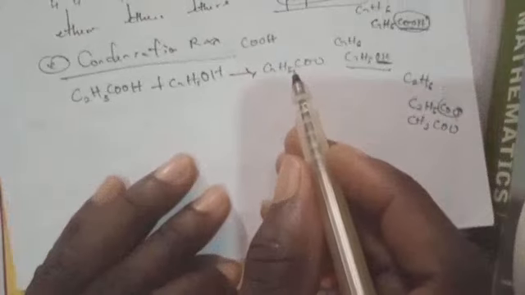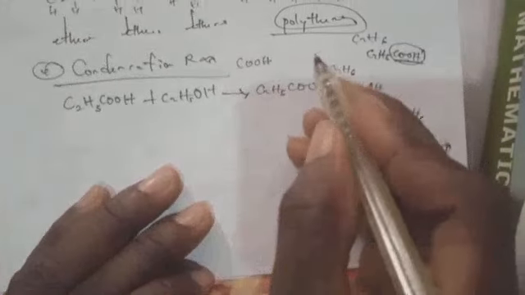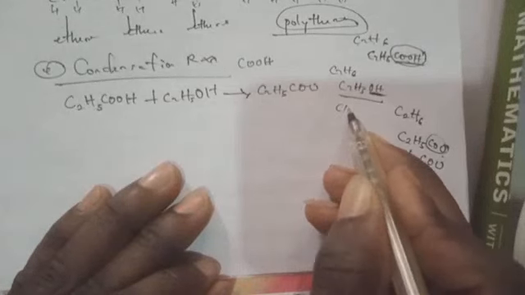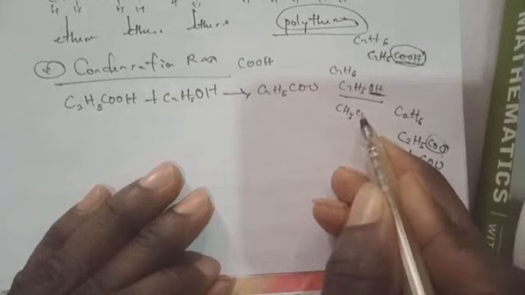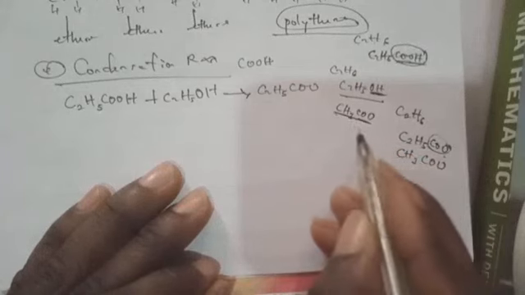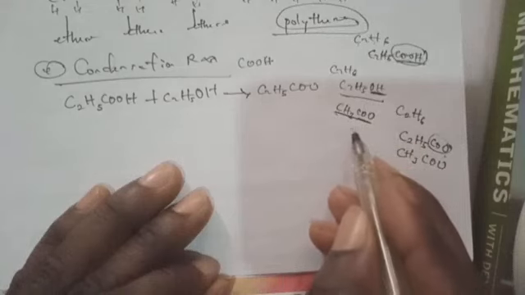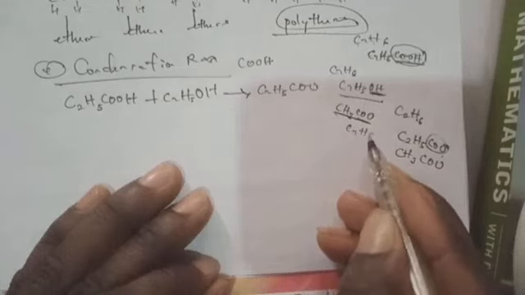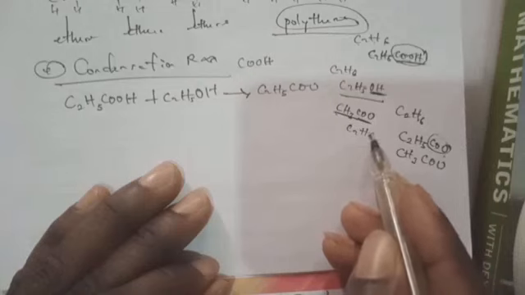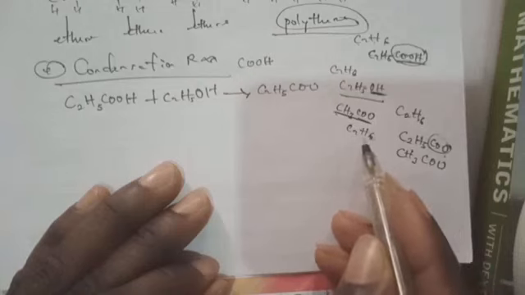Now, the ethanoate formula is CH3COO. This is ethanoate. Now, ethane is C2H6. So if we remove one hydrogen atom here, it will be C2H5.